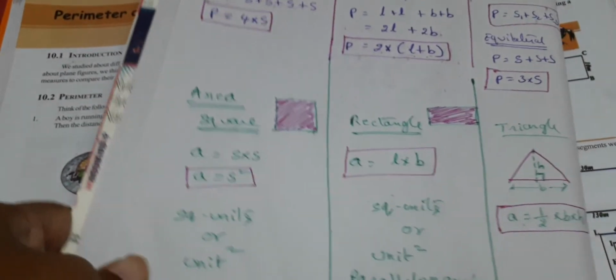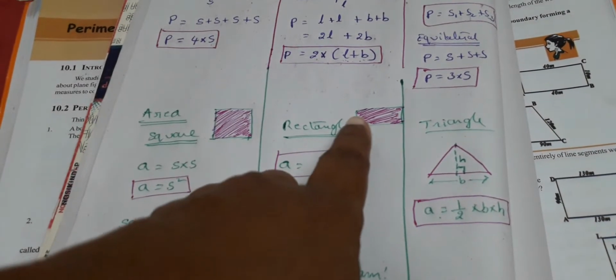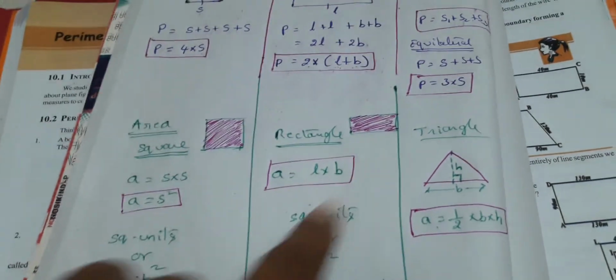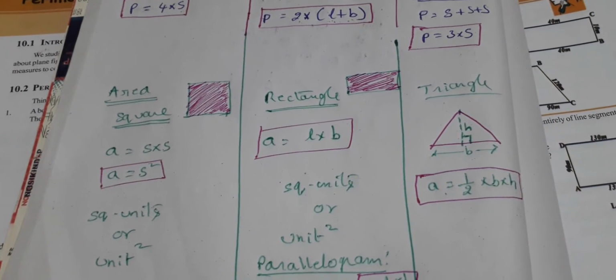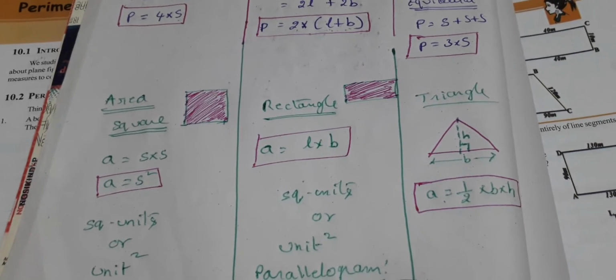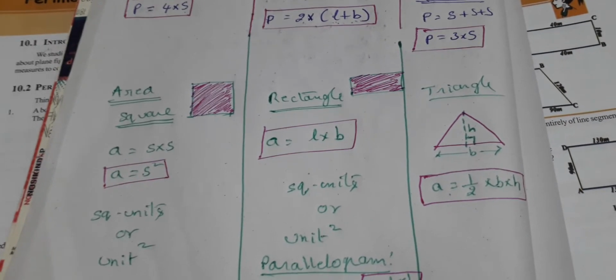Now when it comes to a rectangle, the same thing. The definition of area is the same, that is, the area is the space occupied within the boundary, right?